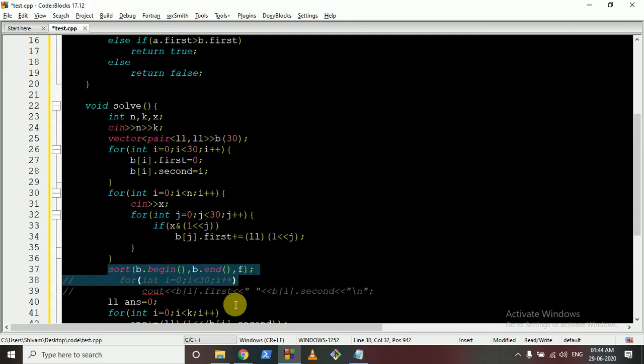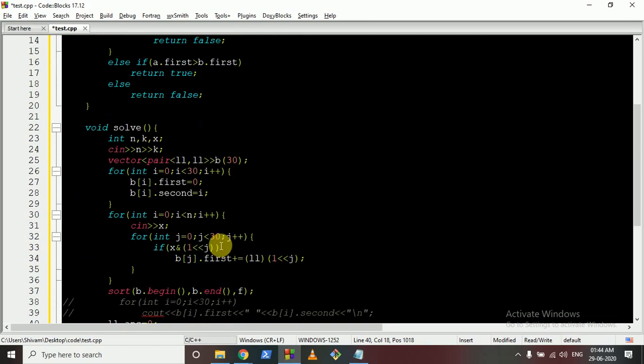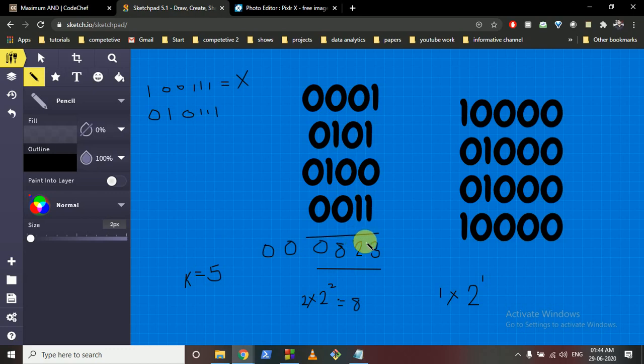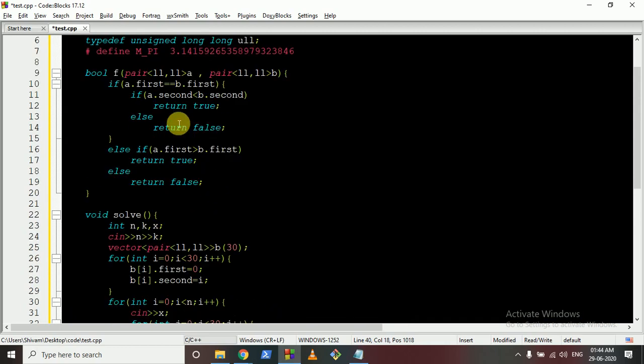In the sorting we'll use this function, which is just taking the input of the pair. If the first value, which is storing the total contribution, is the same, then we will check which of the numbers has the smallest index, because in the last, as you know, everything turns out to be 0, and the total contribution will be equal to 0.